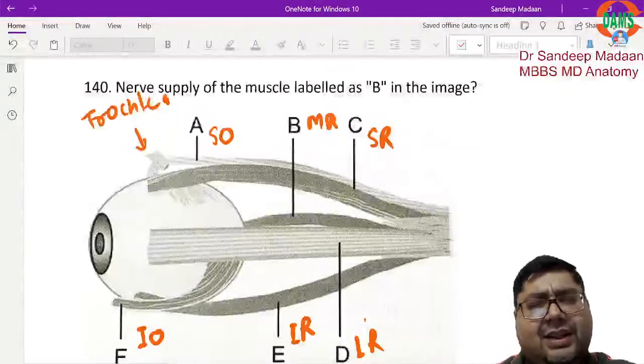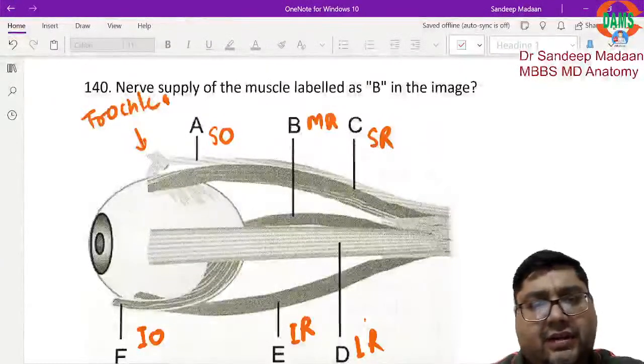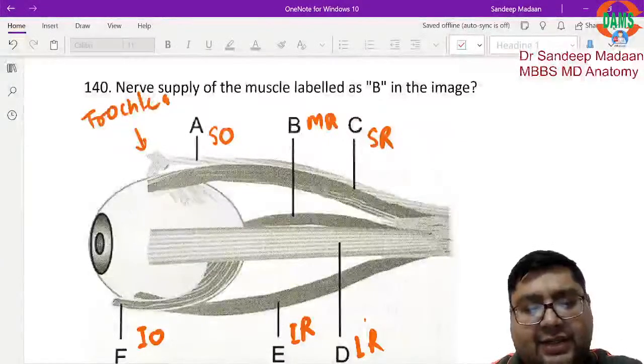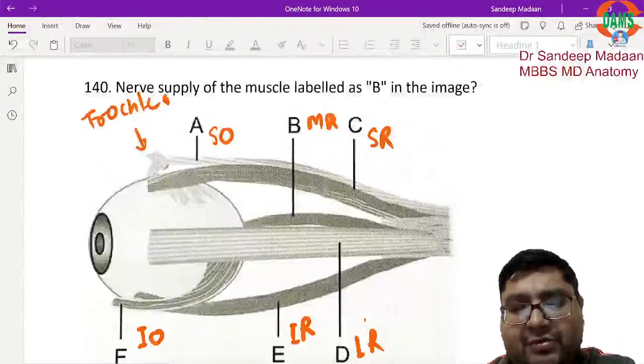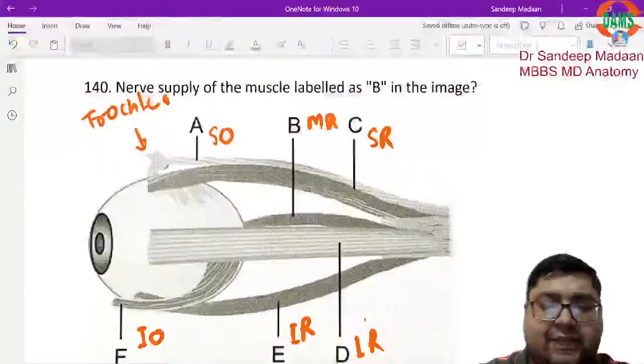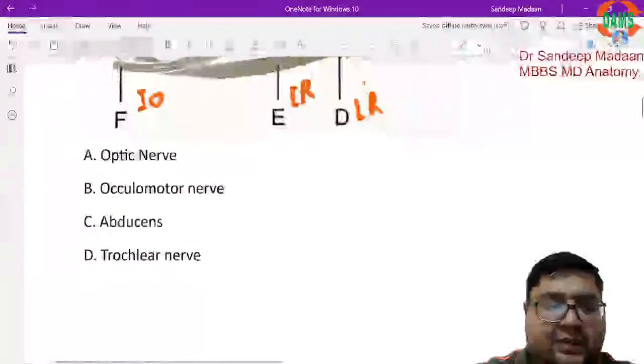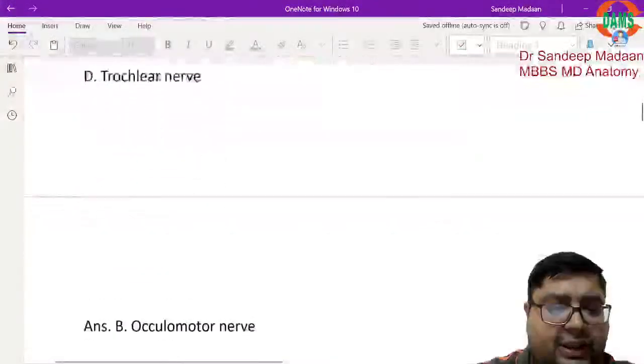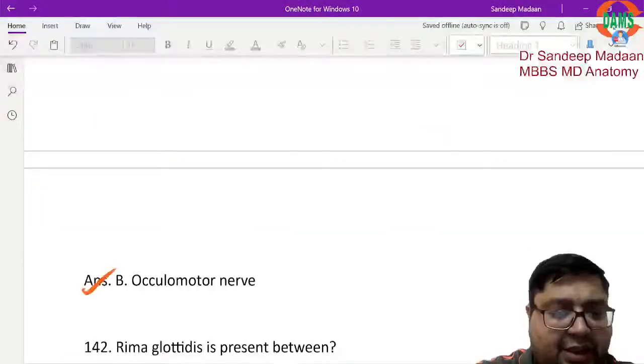It's very simple. All will be supplied by the third nerve other than SO4 and LR6. So if A or D had been marked, then we would have to think of 4 and 6 respectively. But other than this, whatever muscle has been marked, the straightforward answer is the oculomotor nerve. That answer will be B, oculomotor nerve.